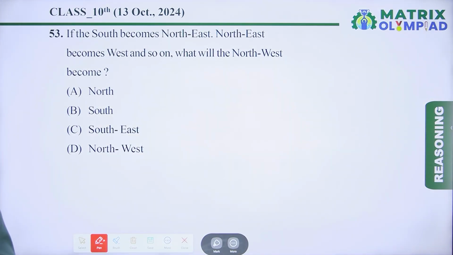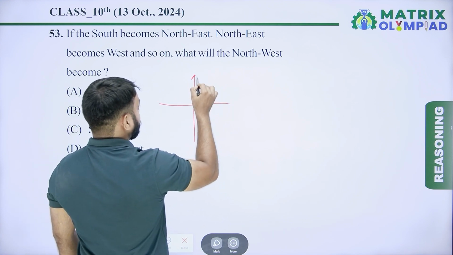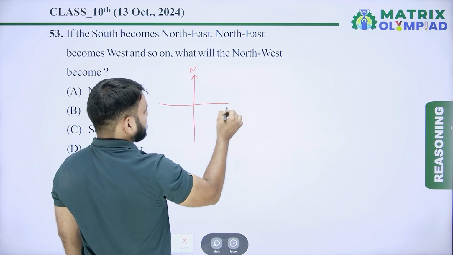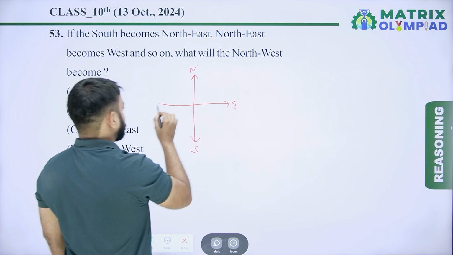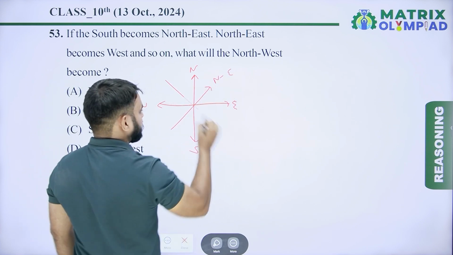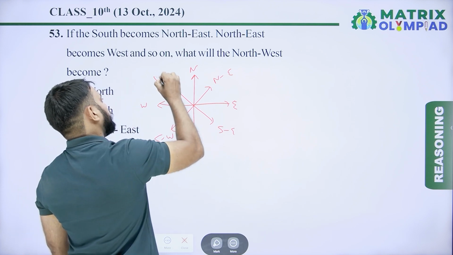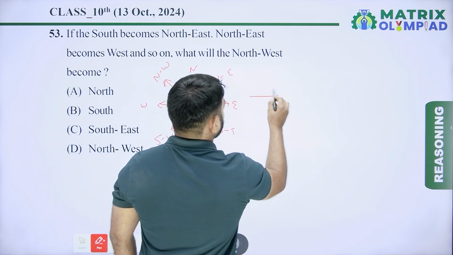If the south becomes northeast, northeast becomes west, and so on, what will the northeast becomes? Before starting this question, we should know that there are 4 types of main direction. This is north, this is east, this is south, and this is west. And there are 4 types of cardinal direction. This is northeast, this is southeast, this is southwest, and this is northwest. Now according to question, change the direction.